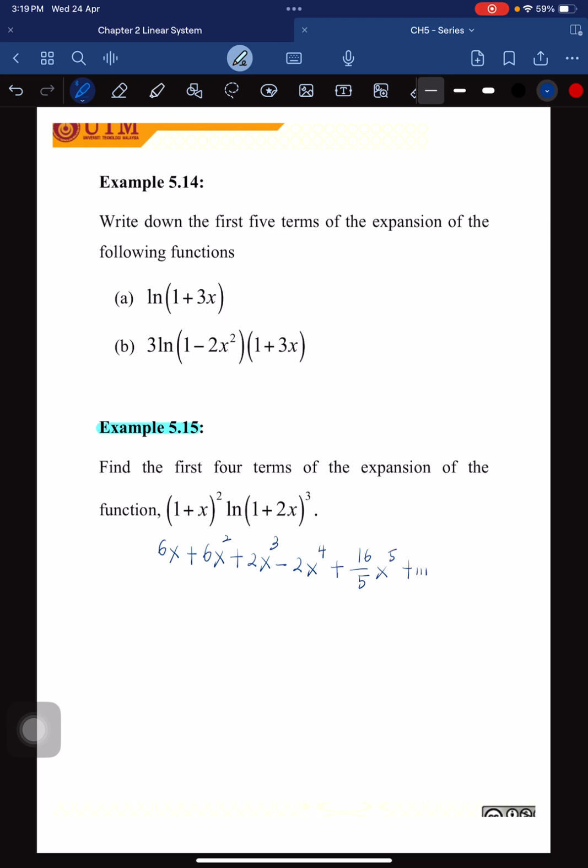But the question asks for the first 4 terms, so 1 2 3 4, you just give until x to the power of 4, because the question asks for 4 terms only. So this is the answer.